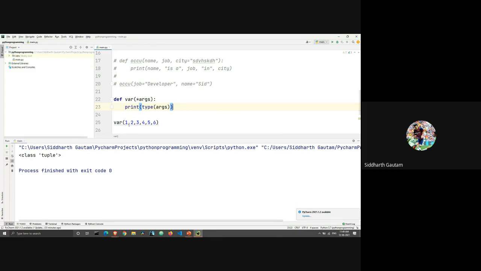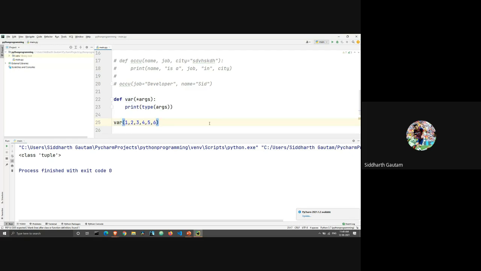Why is it a tuple? As you already know, what's the syntax of a tuple? It's multiple elements separated by a comma inside round brackets, right? If it's inside round brackets, which is here in this case, a round bracket here, a round bracket here, that's why it's a tuple.